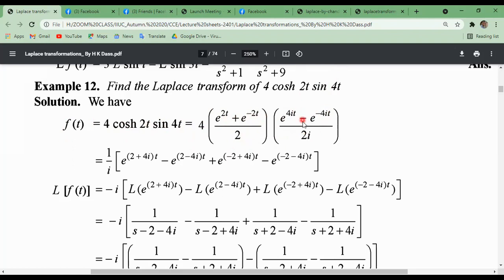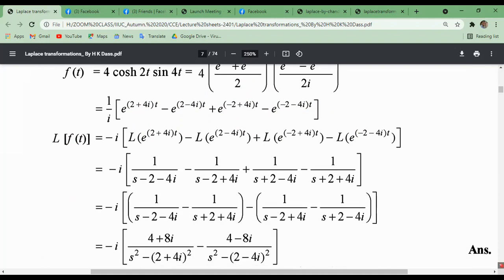So using these two exponential forms, just multiplication: e to the power 2t multiplied with this, we get this one. e to the power minus 2t multiplied with this, we get 4 terms. Okay, now the Laplace transformation of f(t) will be the Laplace transformation of this plus or minus the Laplace transformation of this one, plus the Laplace transformation of the third term plus or minus the Laplace transformation of the fourth term. Using the linear property, first property.